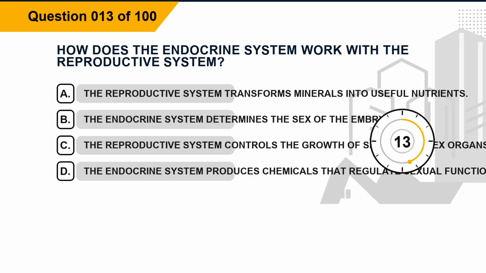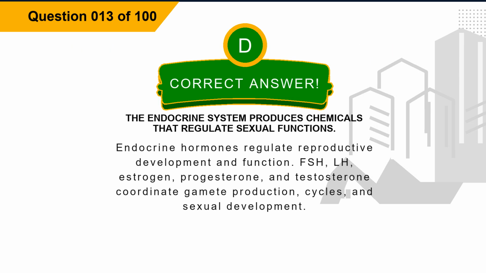Option B, the endocrine system determines the sex of the embryo. Option C, the reproductive system controls the growth of secondary sex organs. Option D, the endocrine system produces chemicals that regulate sexual functions. The correct answer is option D, the endocrine system produces chemicals that regulate sexual functions. Explanation: endocrine hormones regulate reproductive development and function. FSH, LH, estrogen, progesterone, and testosterone coordinate gamete production, cycles, and sexual development.